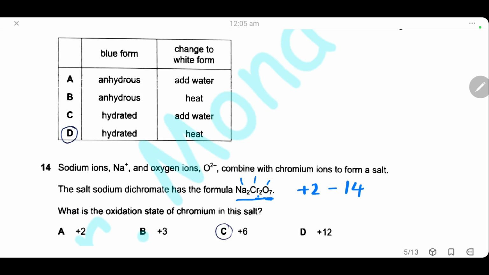We will give it X. We have 2 chromium, so it will be 2X. The sum of all these charges will be 0. So 2X equals +12. That means X equals +6. The oxidation state of chromium ion here is +6, and the answer is C.